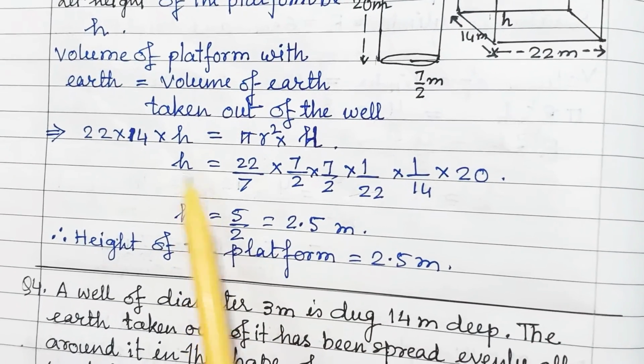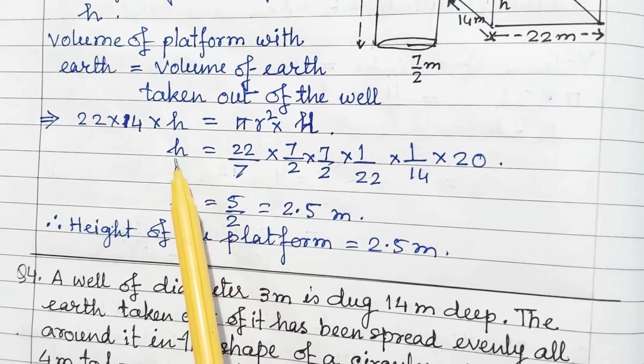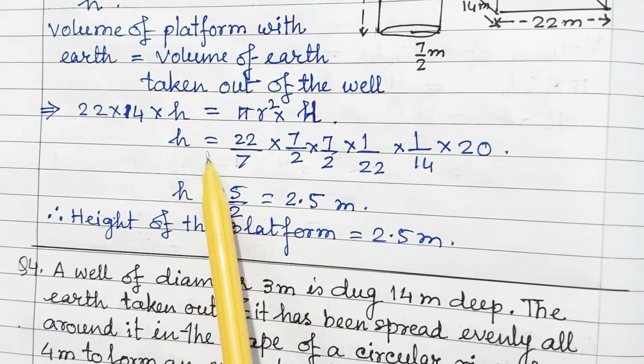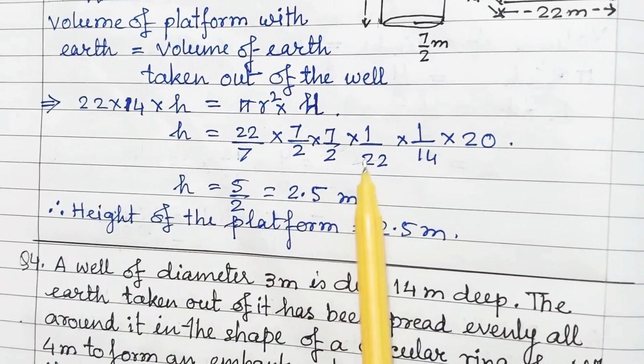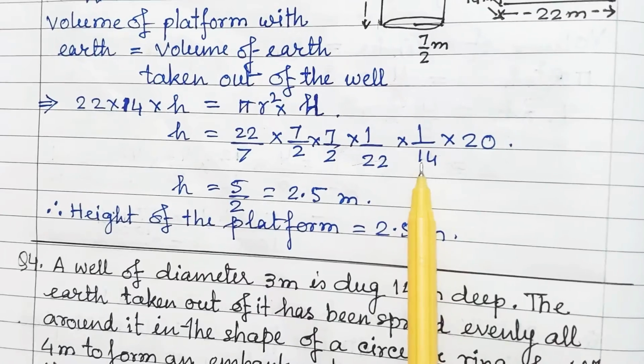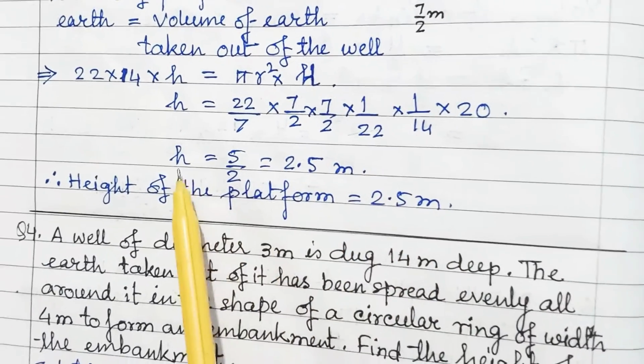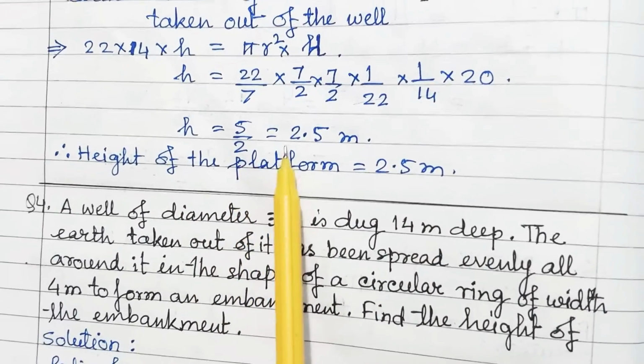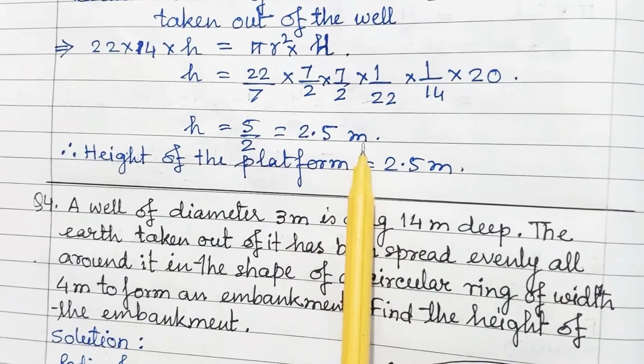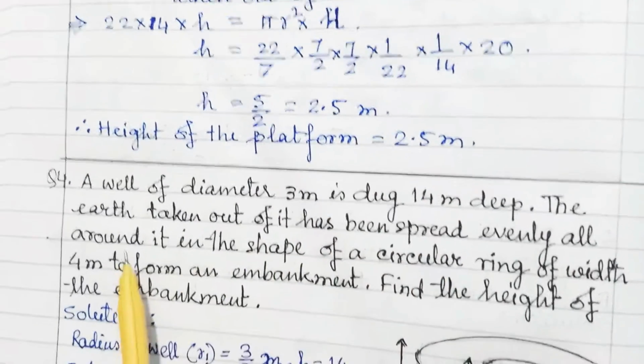So h is the height of the platform. Now by calculation, h is equal to 5/2, that means 2.5 meter. So the height of the platform is 2.5 meter.